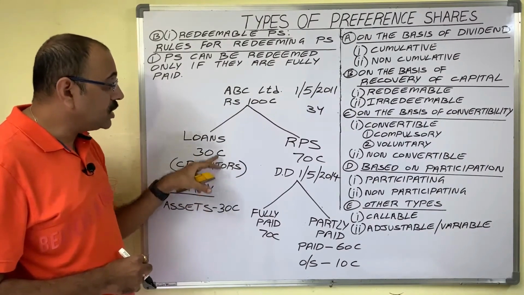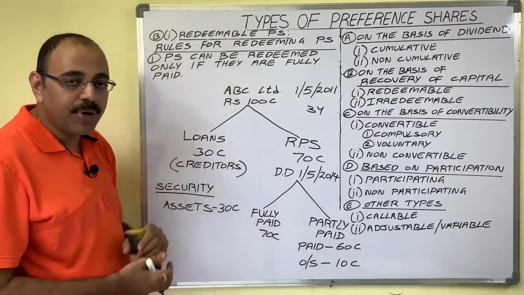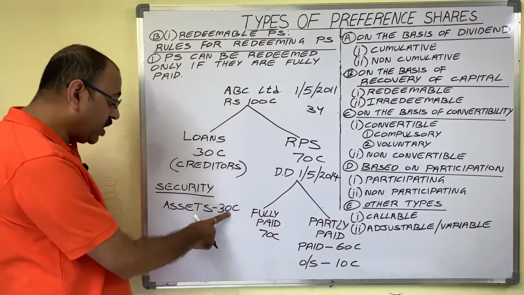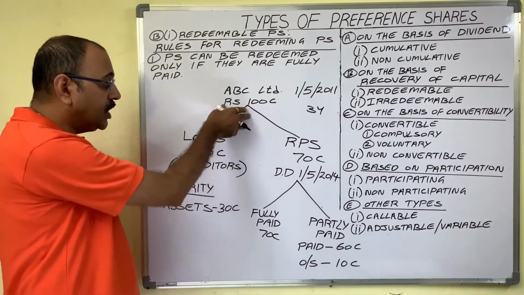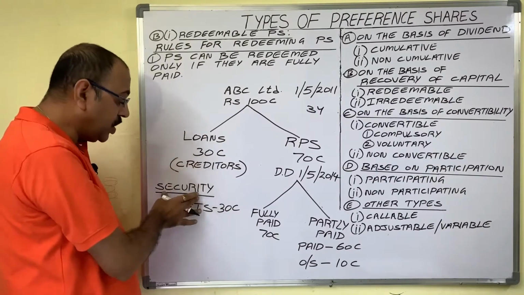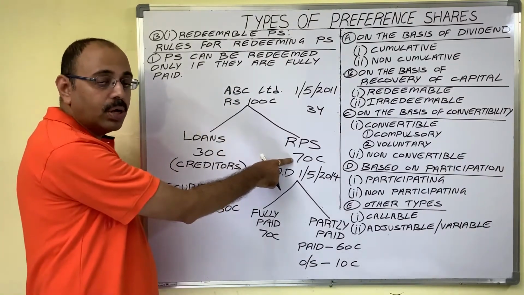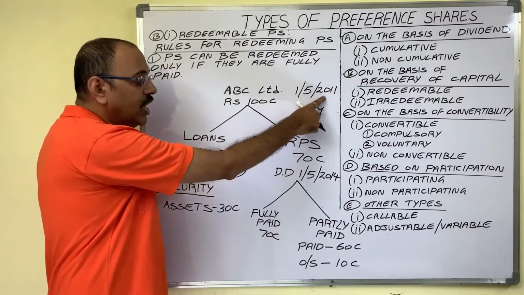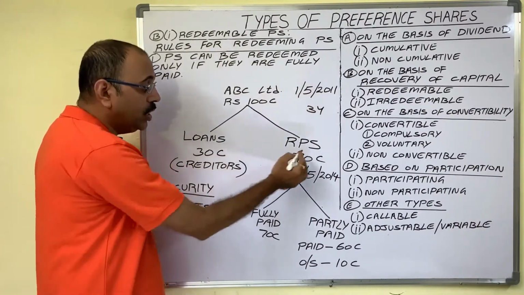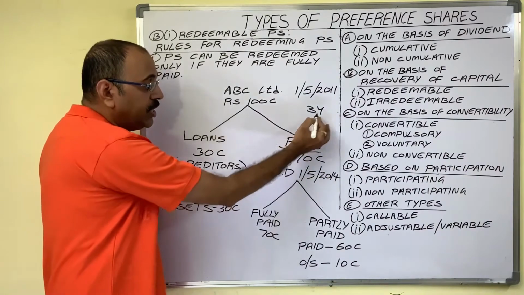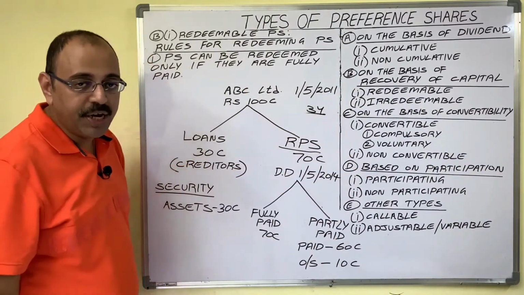So to creditors, company has to pledge some property, 30 crore worth assets company has given to them as a security. Now for remaining amount 70 crore, on 1st May 2011, company issued redeemable preference shares for 3 years period.